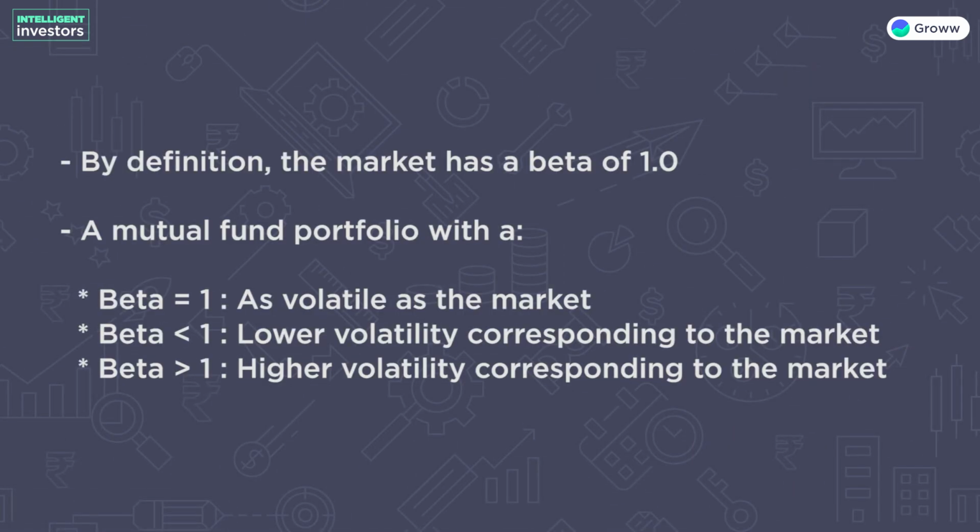By definition, the market has beta of 1. Now, a mutual fund portfolio with beta of 1 indicates that it is as volatile as the market. A beta of less than 1 indicates lesser volatility corresponding to the market, and more than 1 indicates higher volatility corresponding to the market. Conservative investors should go for lower beta, while aggressive or risk-taking investors should go for higher beta investments. Now comes the Sharpe ratio.